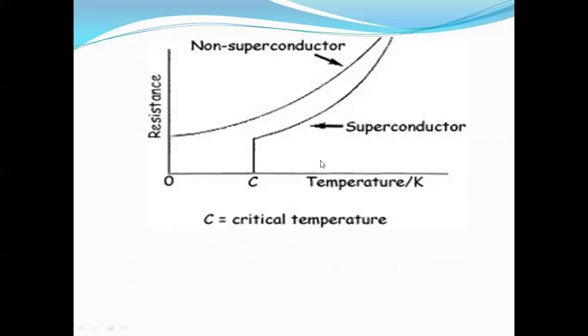Here, let us see the graphical representation once again. Temperature versus resistance value. Now we are saying it is known as the transition temperature. Let me say it again. The temperature at which the superconducting state is identified, where the resistivity value is equal to 0, is known as the critical temperature or the superconducting state.